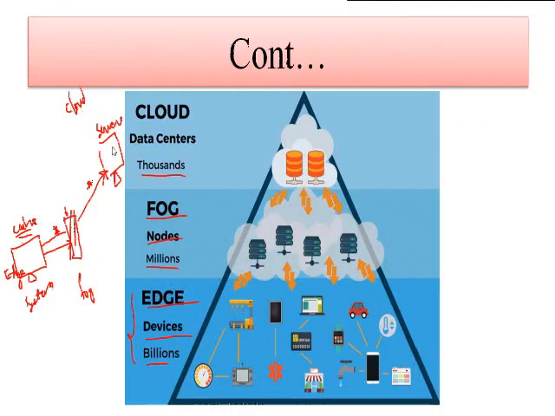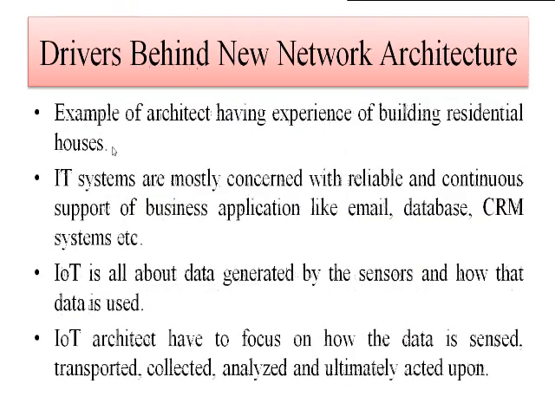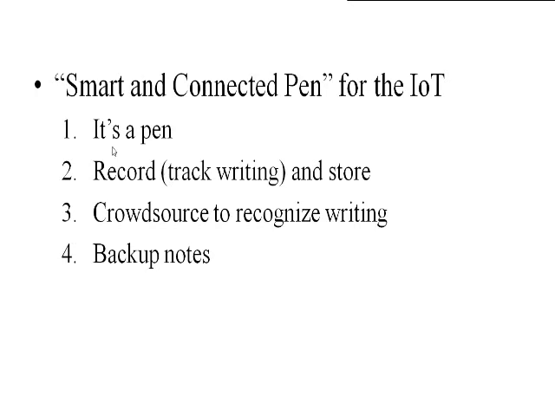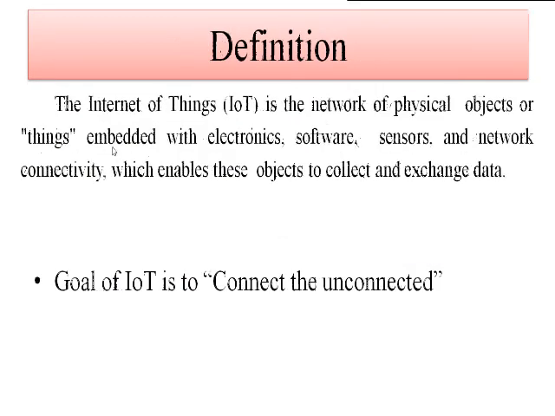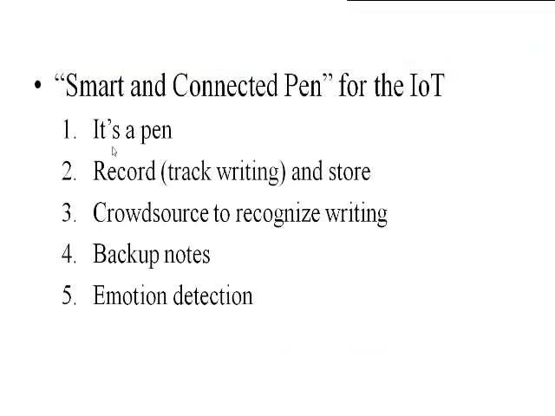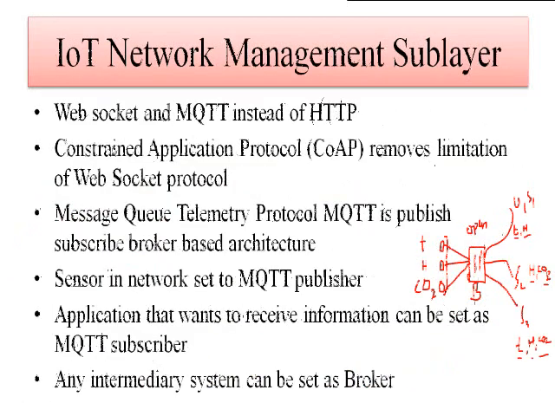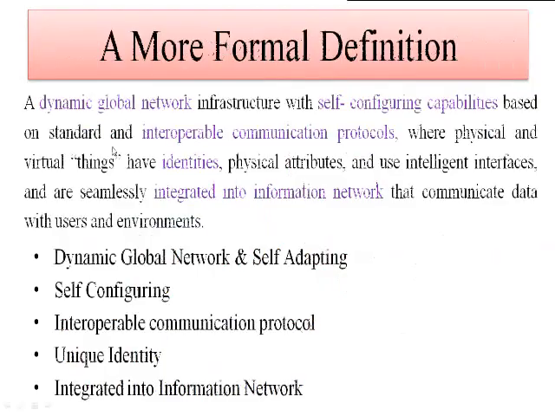हमने जो देखी थी वो डेफिनेशन बहुत इजी वे में थी, तो पहले मैंने वो आपको डेफिनेशन समझा दिया था. So here we have seen a short definition. The Internet of Things is the network of physical objects or things embedded with electronics, software, sensors and network connectivity which enable these objects to collect and exchange data. Okay, but if you go for the formal definition of the IoT, it says that the Internet of Things is nothing but a डायनामिक ग्लोबल नेटवर्क. डायनामिक इसलिए बोला है कि